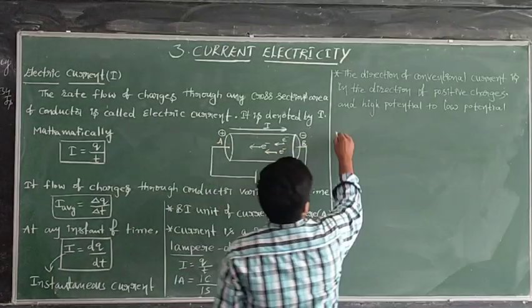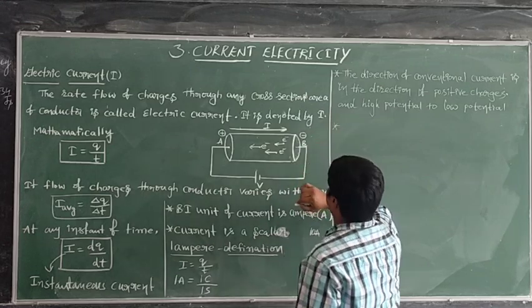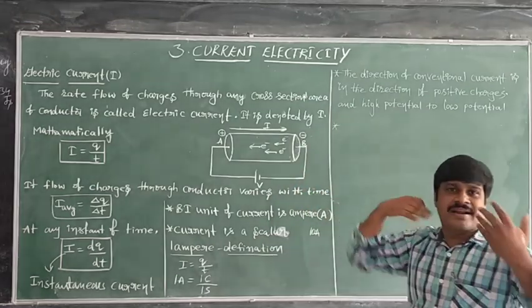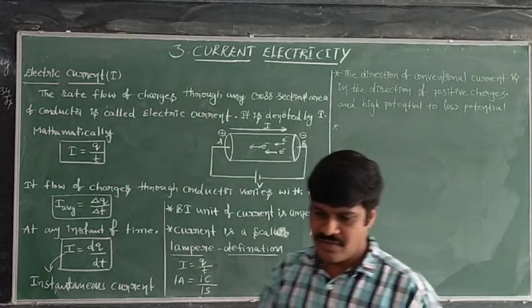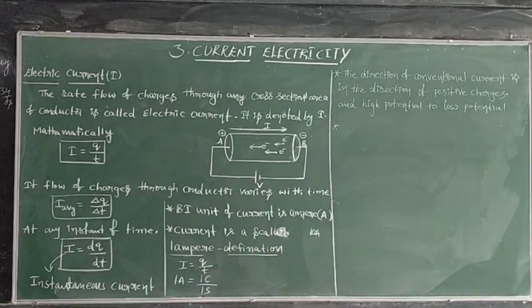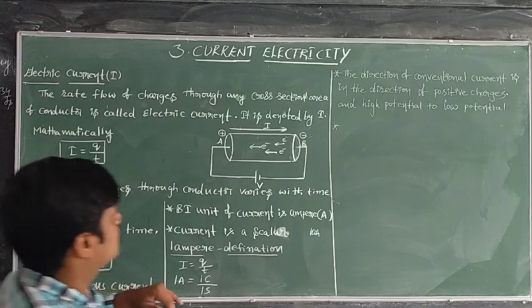Next, the direction of electric current. Electric current means current due to electrons.